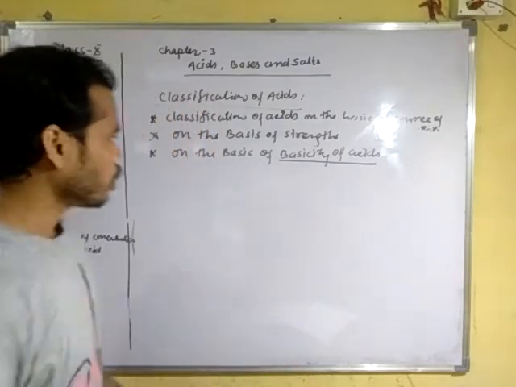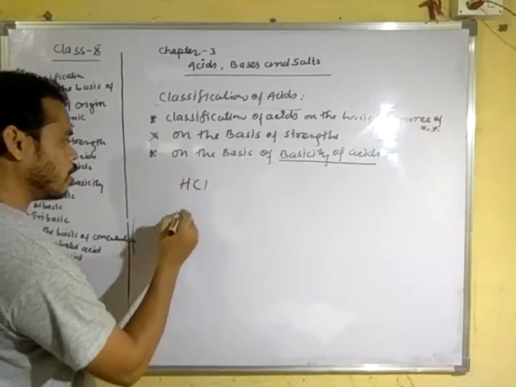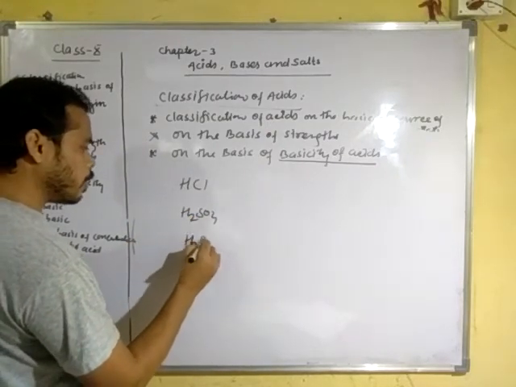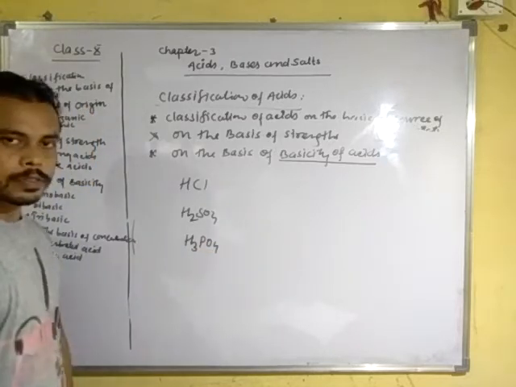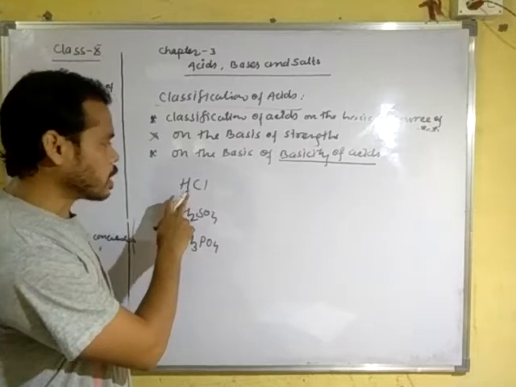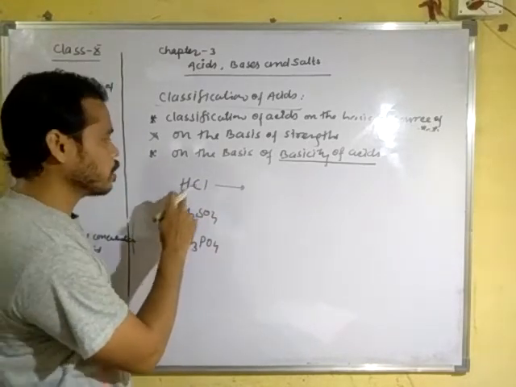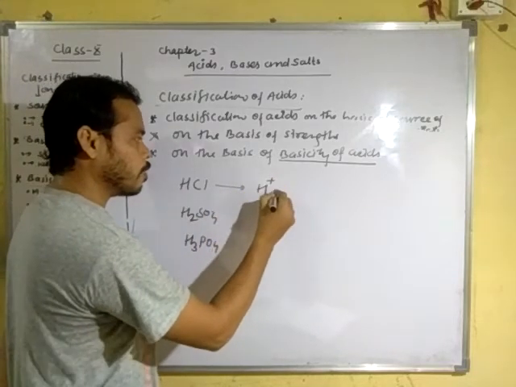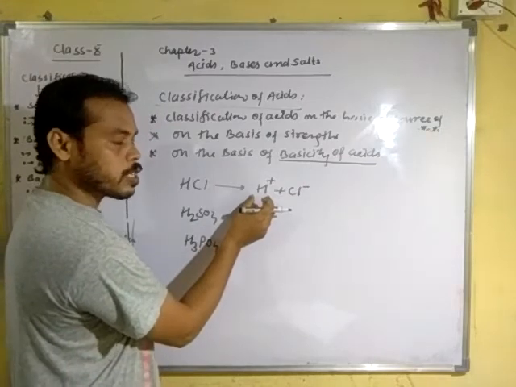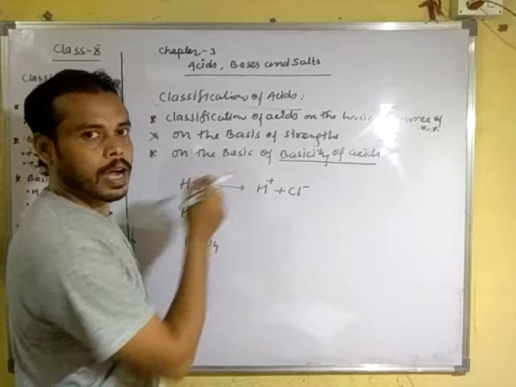Suppose we are writing here some acids: HCl, H2SO4, H3PO4, etc. In HCl only one replaceable hydrogen is present and it will form H positive and Cl negative, and at once H positive reacts with H2O to form hydronium ion.